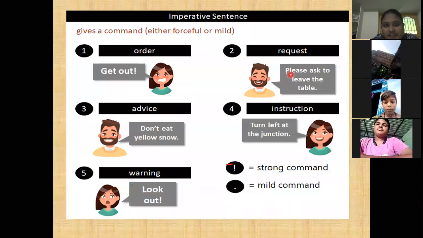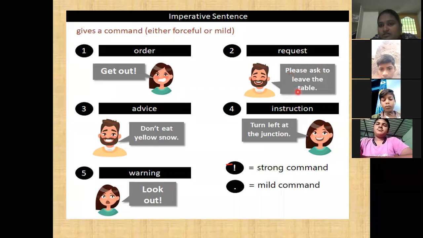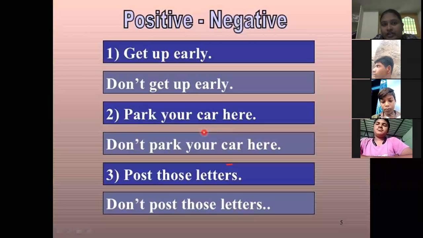This is also the same. See here, it is giving an order: get out. Here it is a request: please leave the table. And advice: don't eat yellow snow. Instruction: turn left at the junction. Here it is a warning: look out. So these are all the instructions. These all come under imperative sentence.